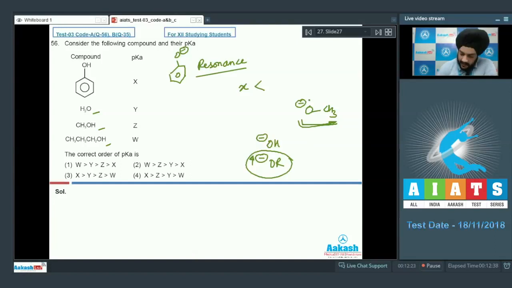Okay, so if we try and arrange them in the order of their acidity, the most acidic among the rest of the species will be Z, and its pKa will be the least among the other 3, followed by water, which has a pKa of Y, followed by propanol, which has a pKa of W. So students, the order of the pKa values which we are looking for is correctly given in the first option. So we have to mark the first option as the answer to our question.